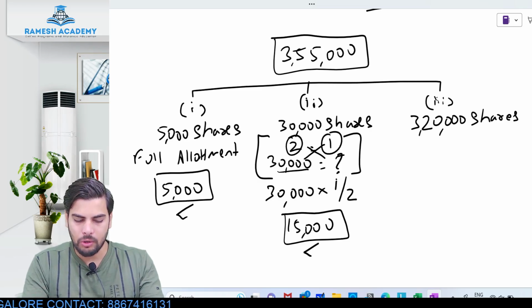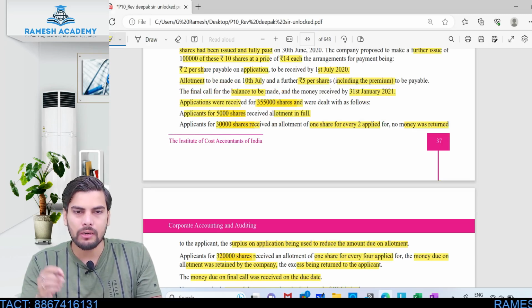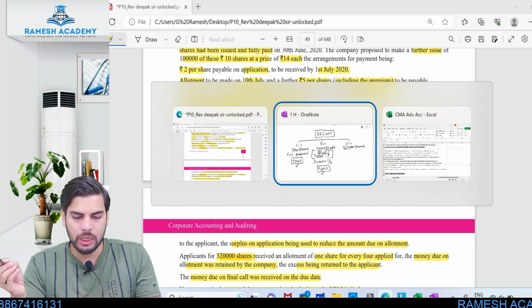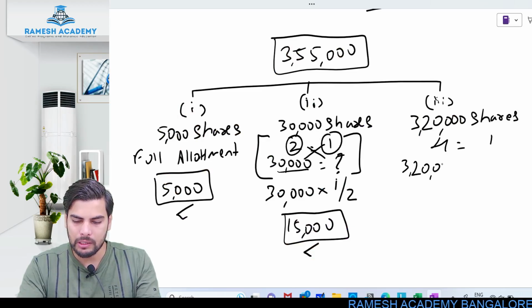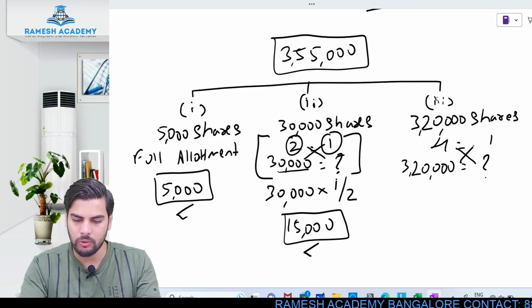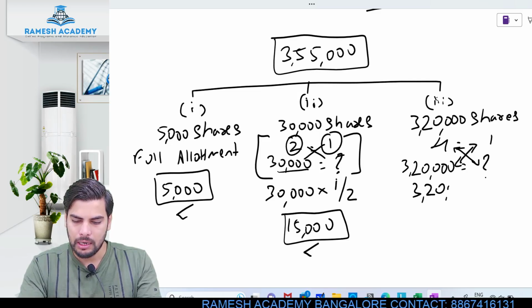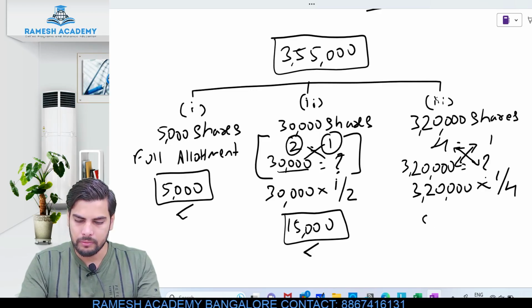Okay. Now lastly over here, how are they going to deal with this 3,20,000 shares? They have mentioned that 1 share will be allotted for every 4 shares applied. So if a person has applied for 4 shares, he will be getting 1 share. So effectively, how many shares will be allotted for 3,20,000 shares? Cross multiplication again. All you need to do is cross multiplication. So this would be 3,20,000 into 1 by 4. How much do we get? 80,000, right? So this would be 80,000 shares.